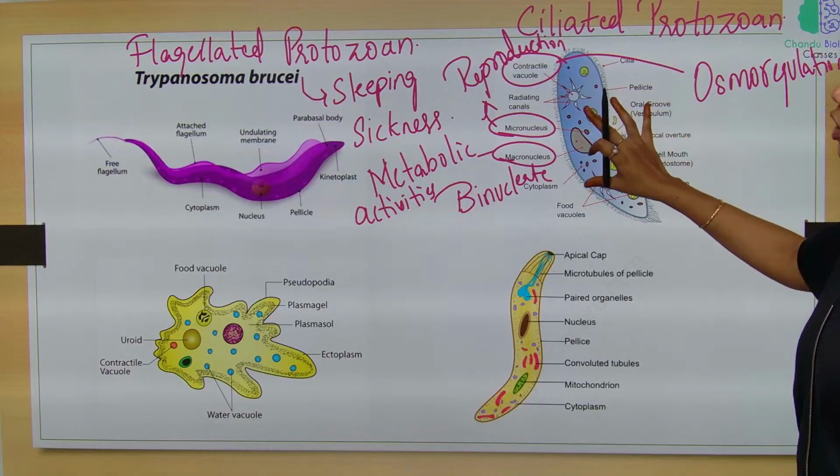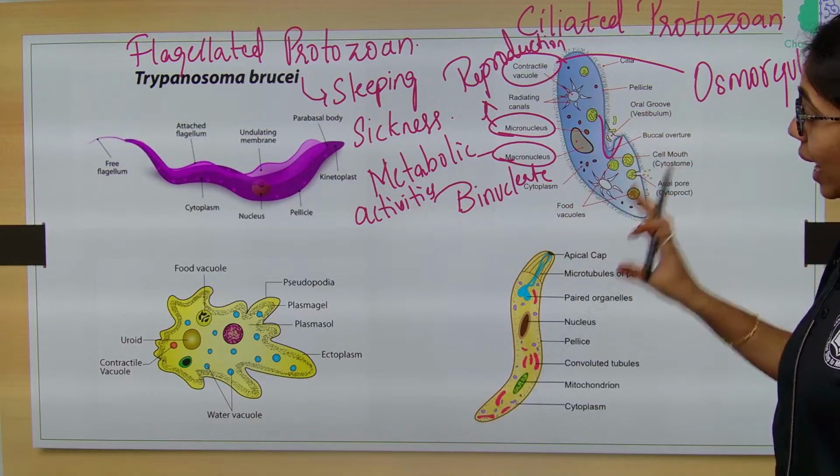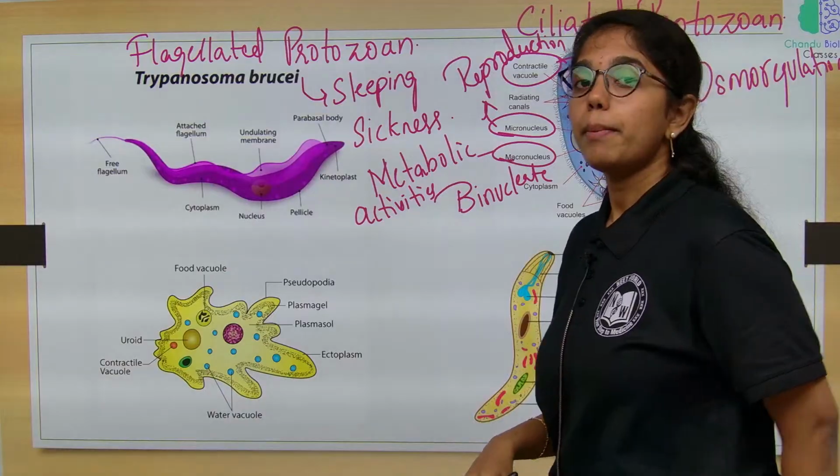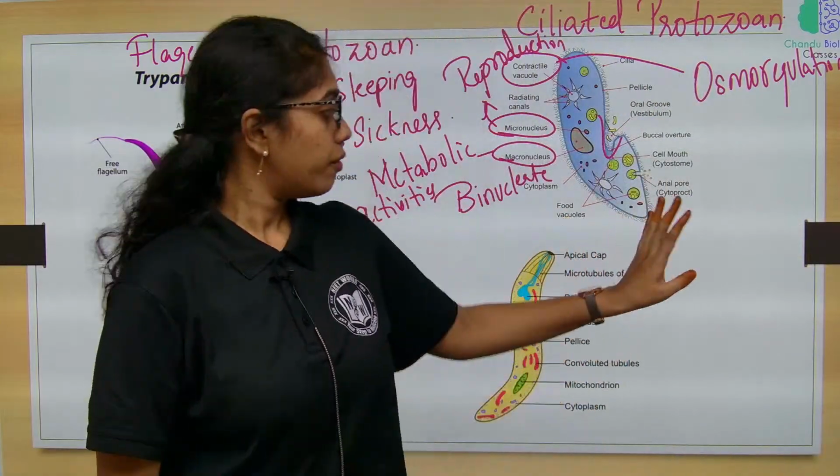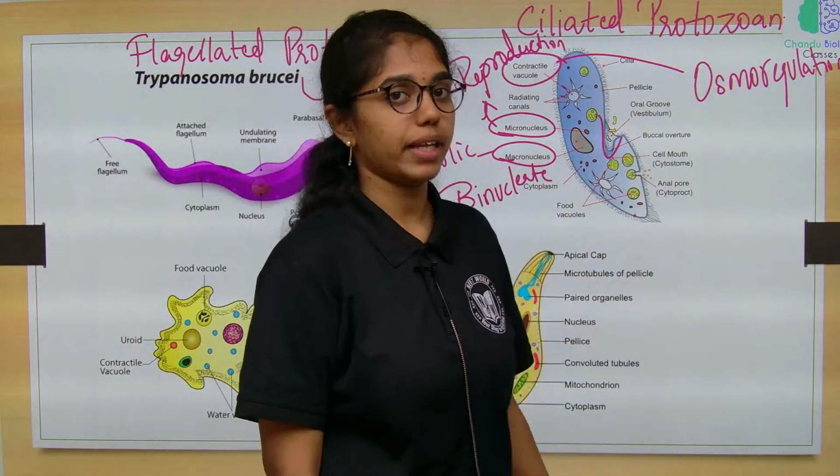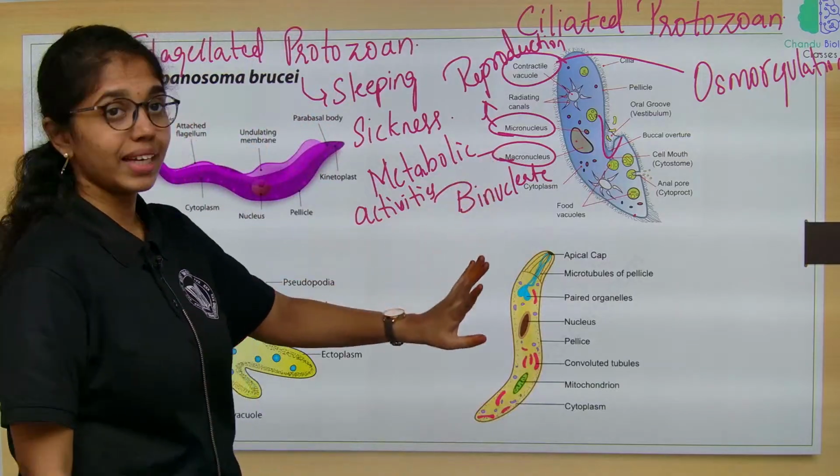As this is a binucleate condition, Paramecium is also one of the exceptions to cell theory. For Paramecium, cell theory is not applicable, because it has a binucleate condition.